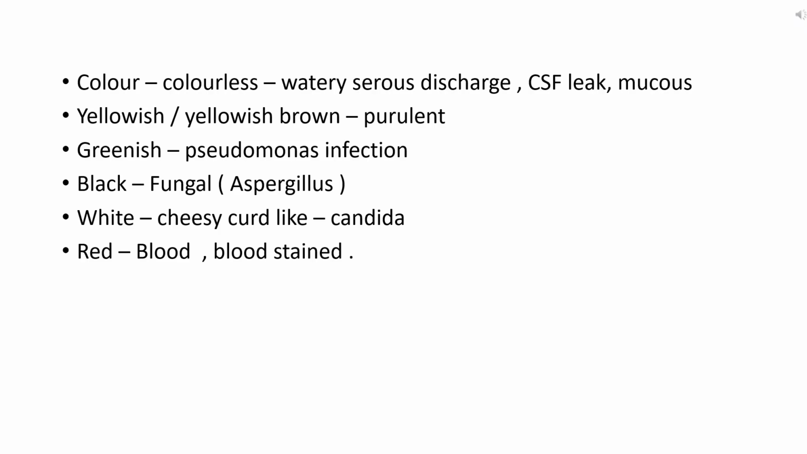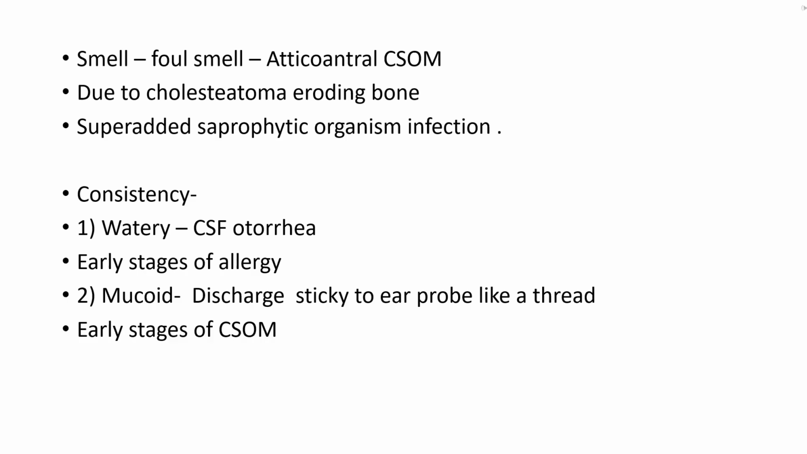Yellowish or yellowish brown can be seen in case of infections, where the pus will be present, so it will be labeled as purulent discharge. Greenish color will be due to infection of bacteria, that is Pseudomonas. Black color discharge will be due to Aspergillus infection. White color discharge will be due to Candida infection, which will be cheesy, curd-like in consistency, and red color will be due to blood in the discharge or staining of the discharge with blood. So these are the various categories for color of discharge.